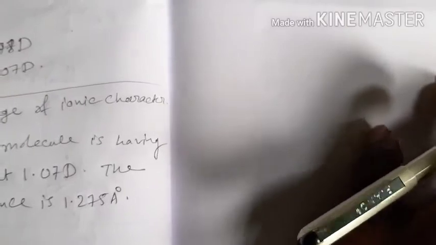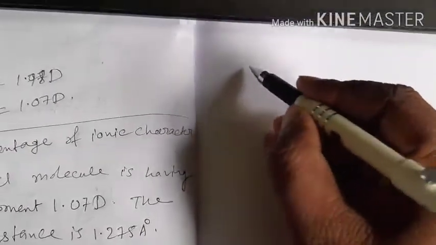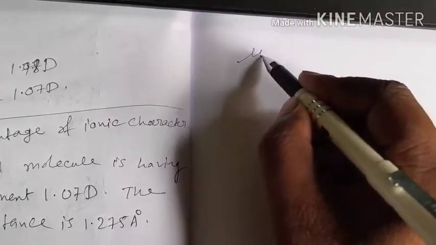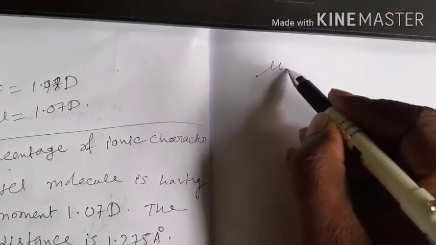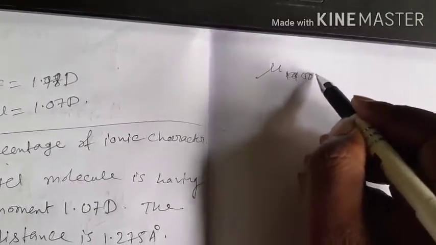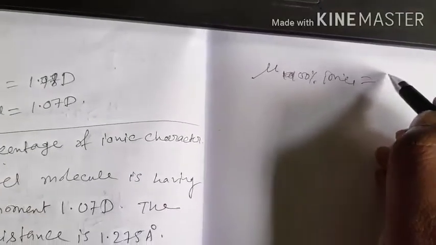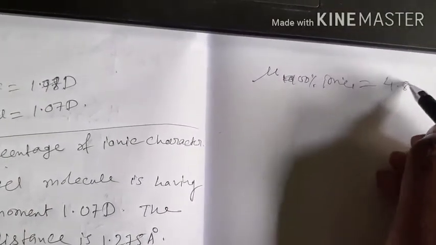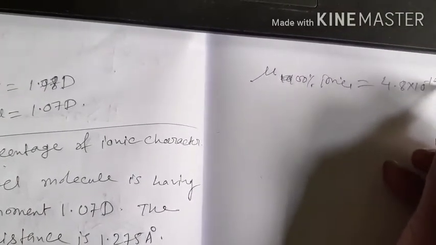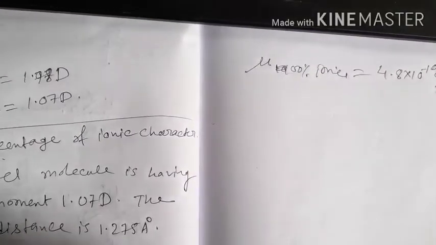Now you know that for 100% ionic character, the dipole moment, or mu for 100% ionic, we can calculate like this: the 4.8 into 10 to the power minus 10 ESU charge will be developed, and the bond distance will be the separation of these two charges.